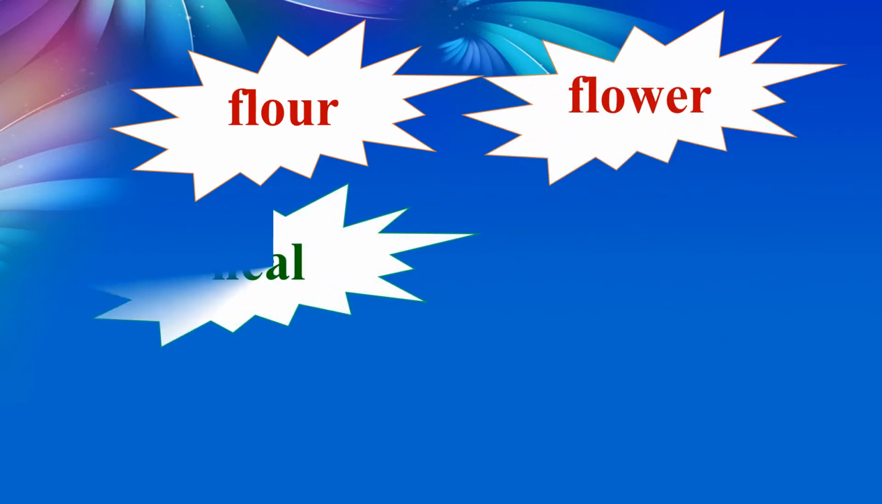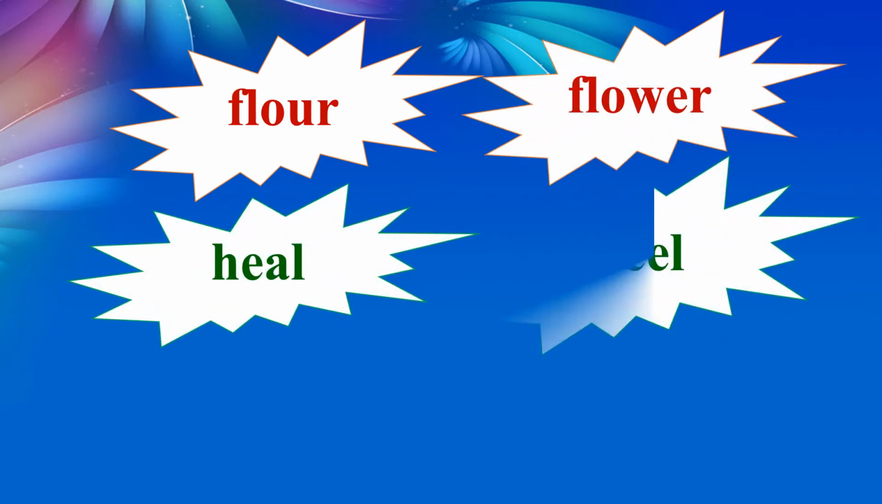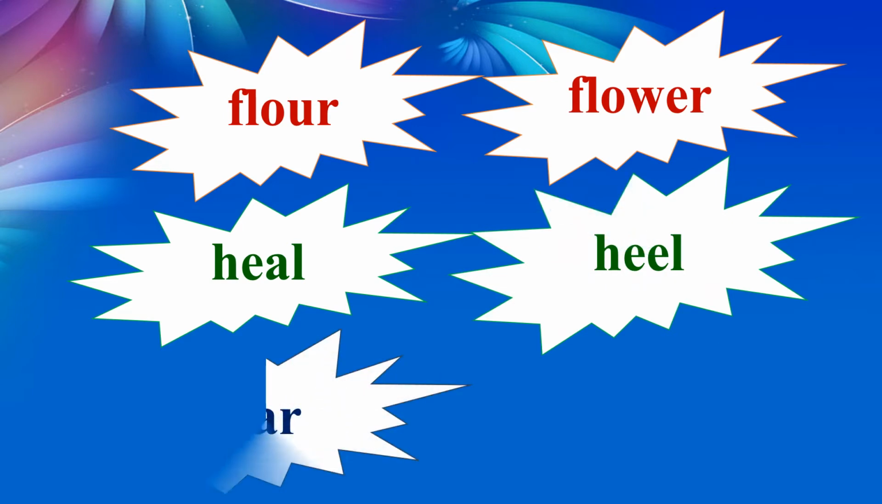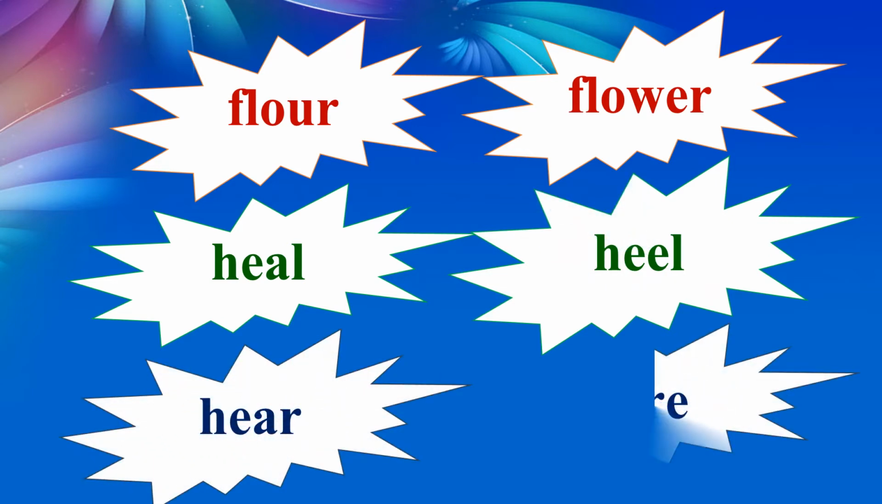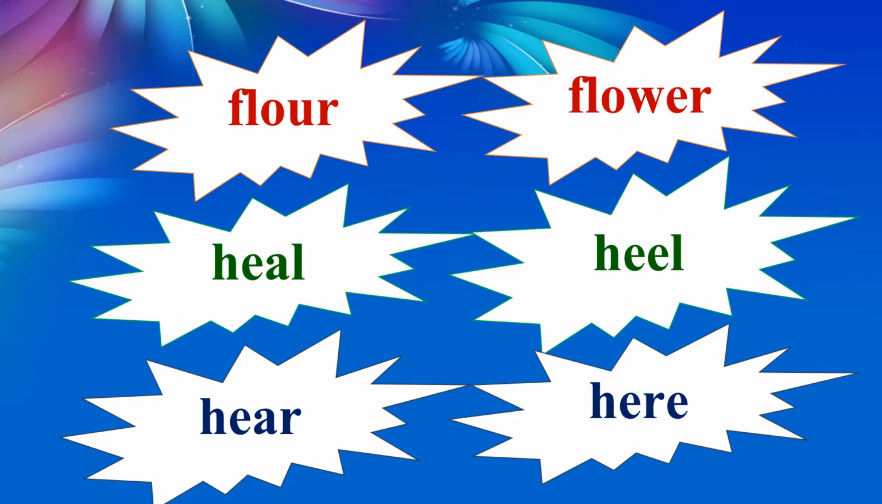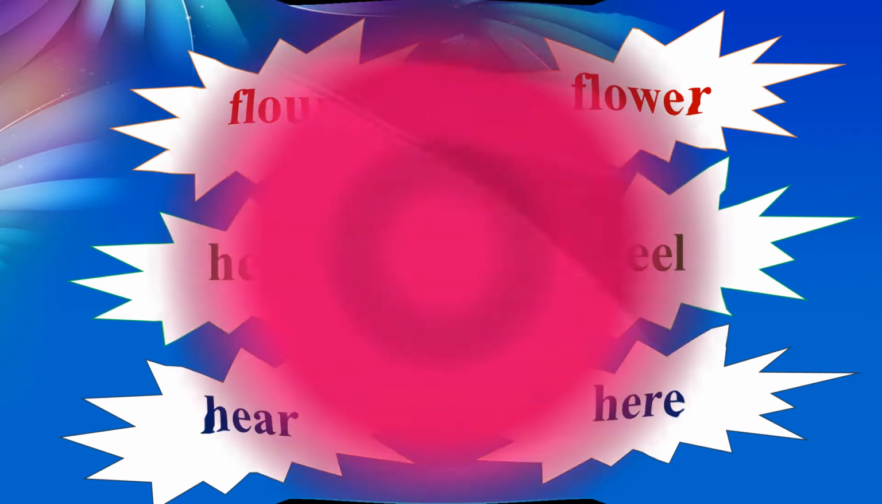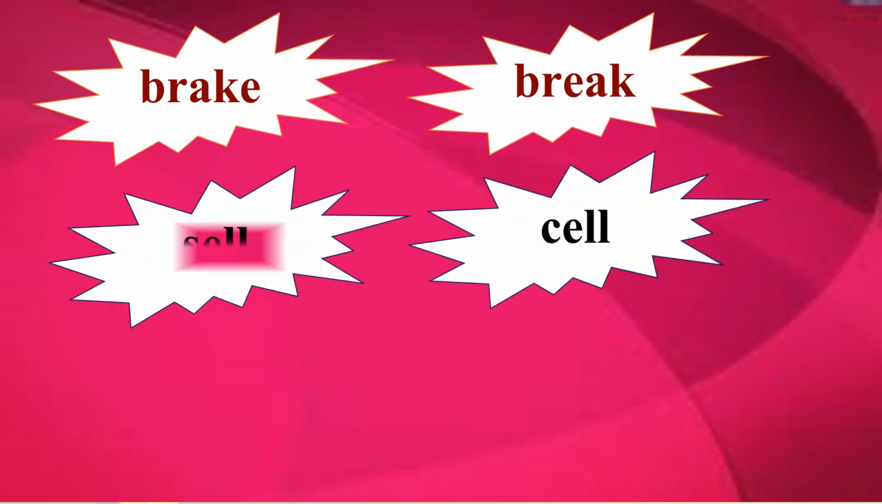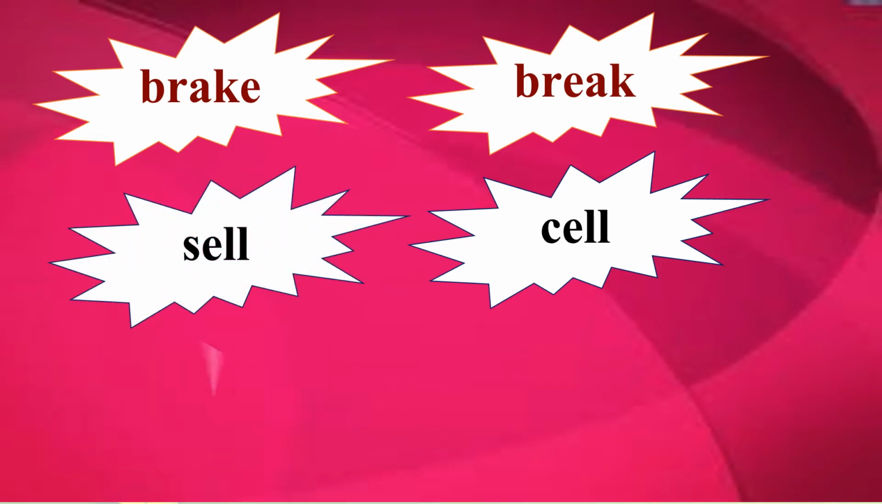Flower, flower. Heel, heel. Here, here. We will read some more words. Break, break. While reading, you look at the spellings also. Okay? Cell, cell. Scent, scent.